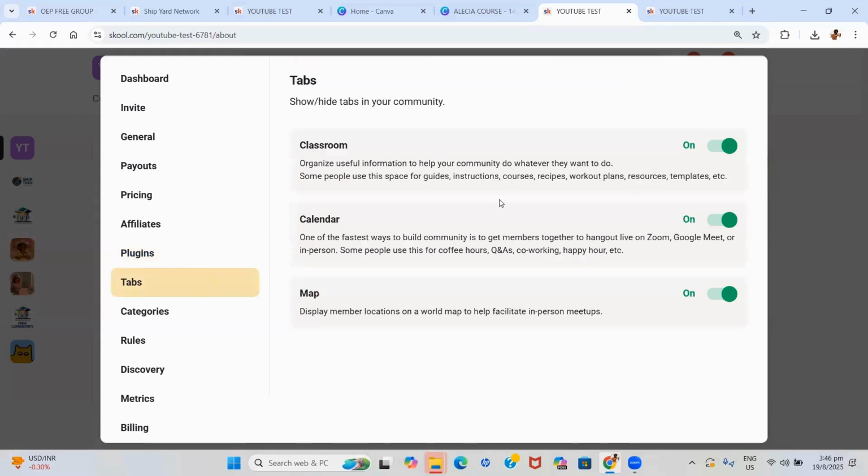The tabs section, if you want to just have a community and don't have a classroom, we can turn off the classroom option, and I'm going to show you what that looks like. Or if you don't want to have a calendar option or a map option, you can turn off all of those. So basically, we only have the community section, so they're only able to talk.